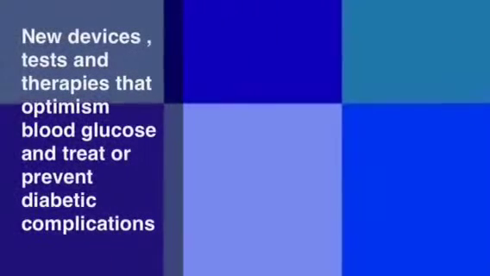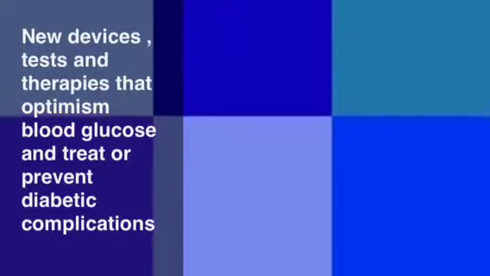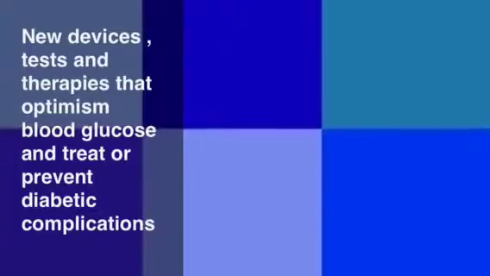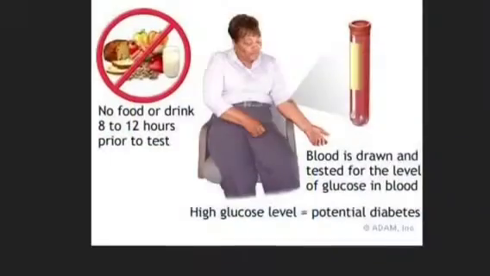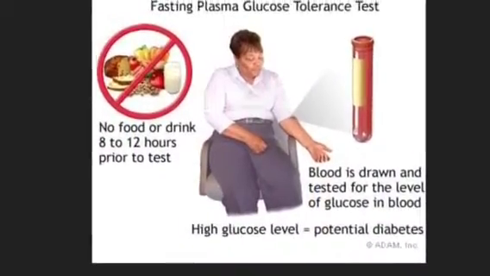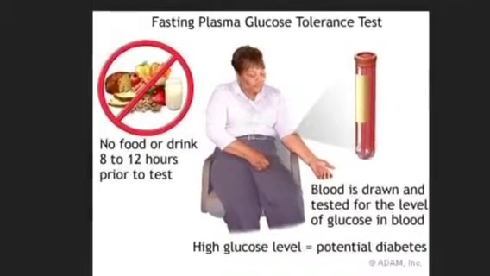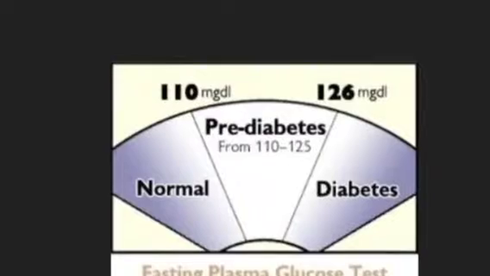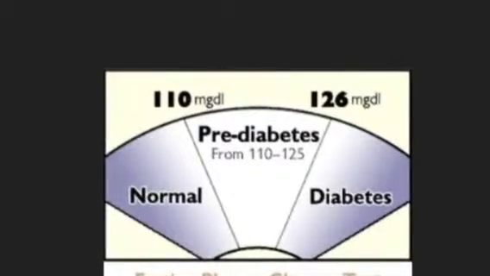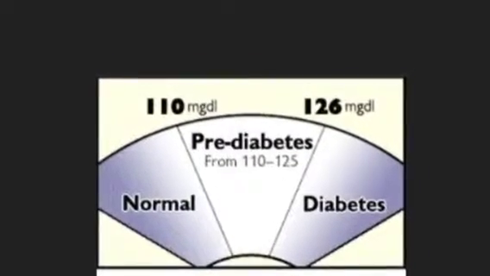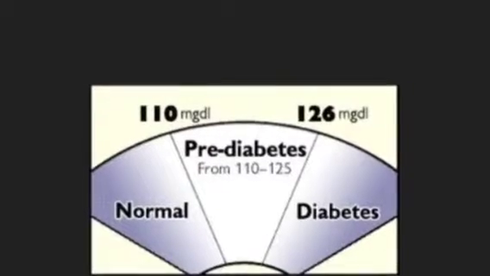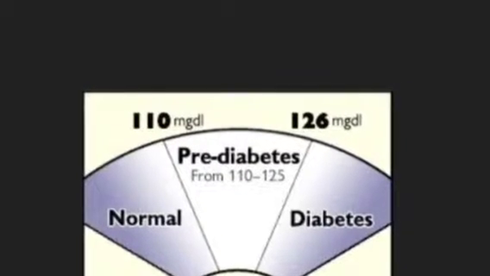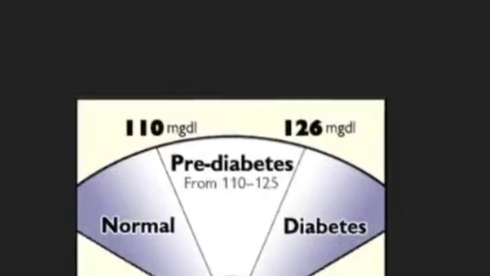Several tests are used to check if a patient has diabetes, one of which is the fasting plasma glucose test. This test checks your blood sugar after a night of not eating. On 2 occasions, if your blood glucose is above 126 milligrams per deciliter, this means you have diabetes. The regular cutoff is 99 milligrams per deciliter, and between 100 and 126 milligrams per deciliter is considered prediabetes, which is also a serious condition.